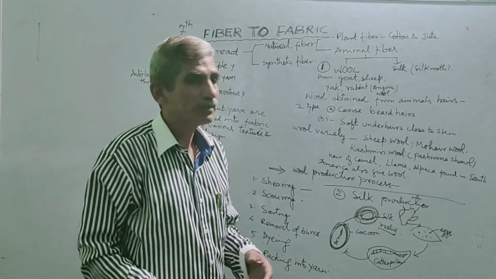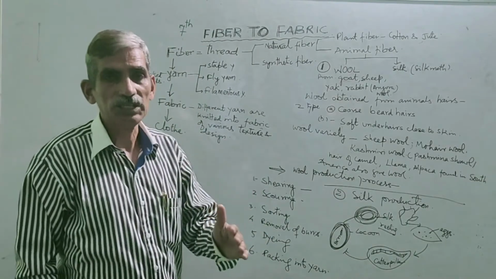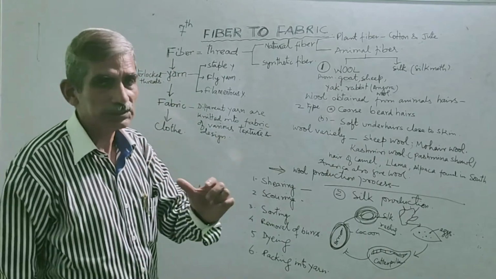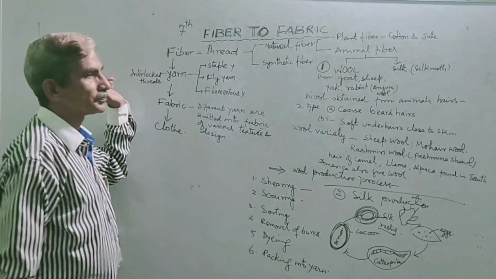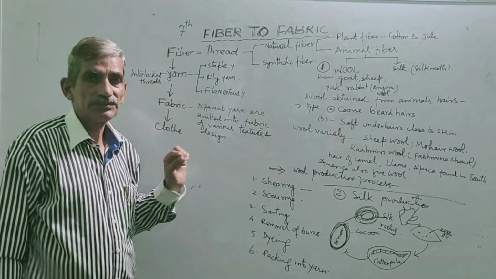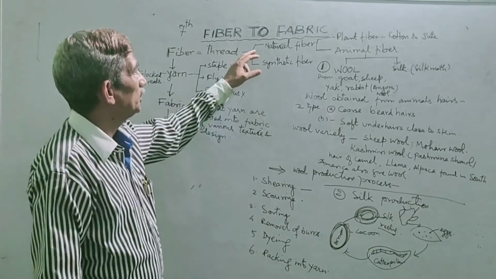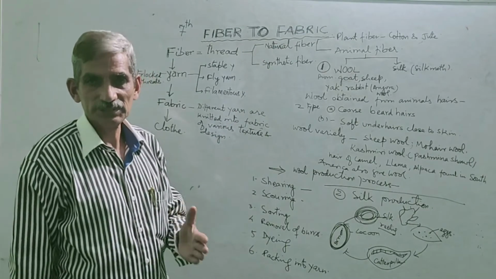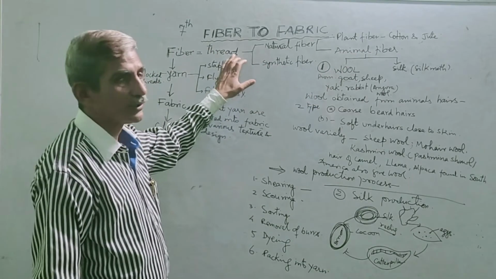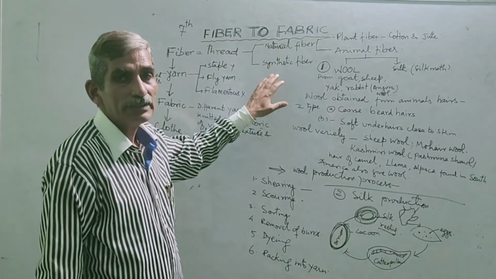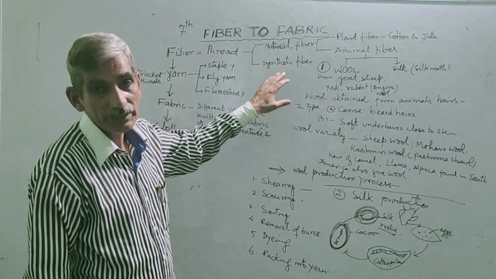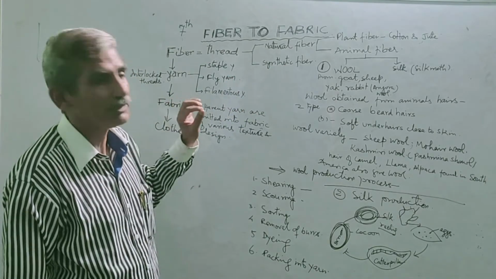And those steps are: first thing in cloth making, that is the manufacturing of the cloth piece, requires the fiber. Fiber means thread, and this thread may be of two types. Natural fiber, you might have read it in 6th class, that is cotton. So the fiber or thread is of two types, natural fiber and synthetic fiber. Synthetic fiber means man-made fiber, which is made in factories with the help of certain chemicals.